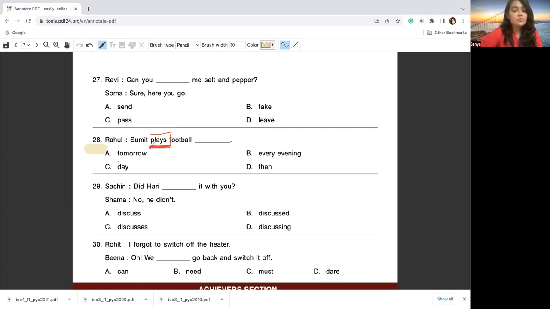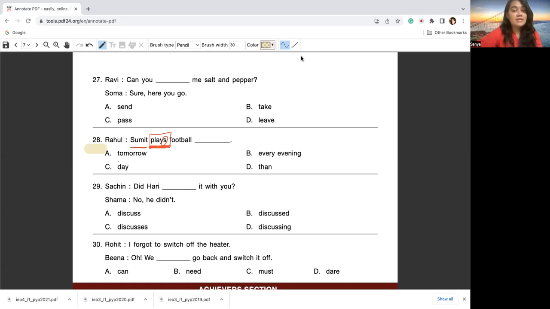Now, plays is used when my subject is singular. So, Sumit here. Sumit is the person who is playing, right? So, Sumit is the doer of the action, right? So, what can I call Sumit? I can say that Sumit is the subject. And since Sumit is one person, Sumit would definitely be attached with a verb that has S at the end of it, right? So you can see it's not Sumit play, it is Sumit plays football.